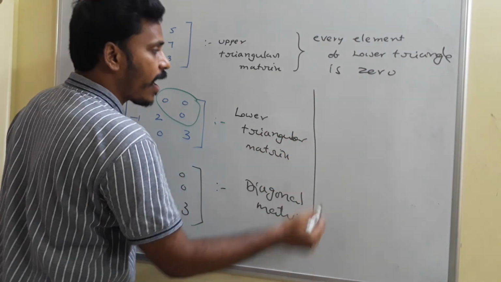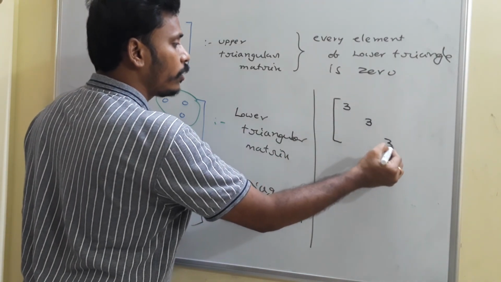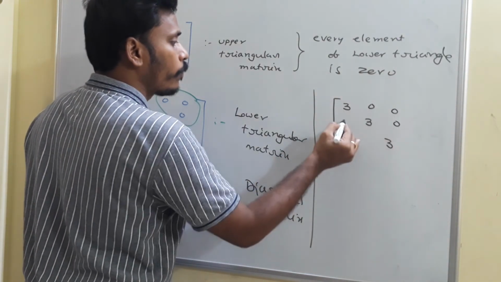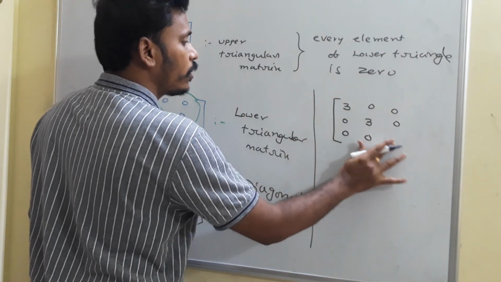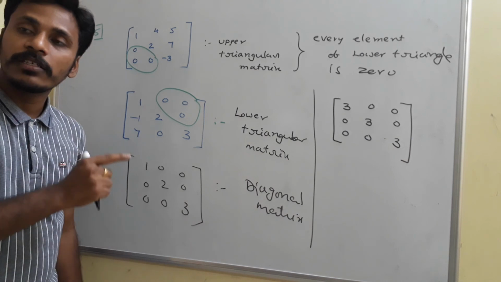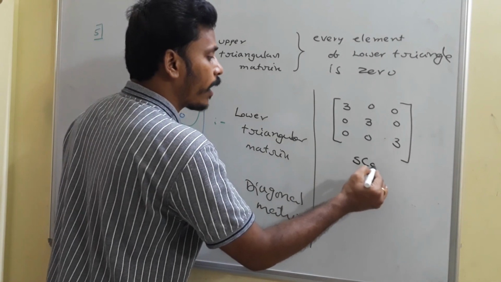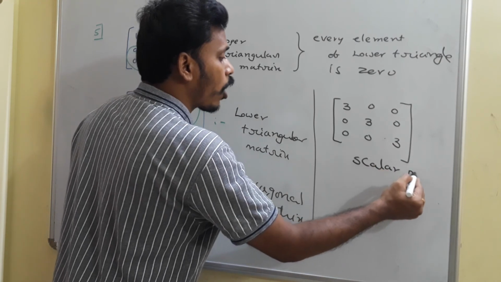Among these diagonal matrices, for example, if I have a matrix like 3, 3, 3 on the diagonal and 0 everywhere else, this is clearly a diagonal matrix, but all the elements in the diagonal are equal, and that's why this type of matrix is known as a scalar matrix.